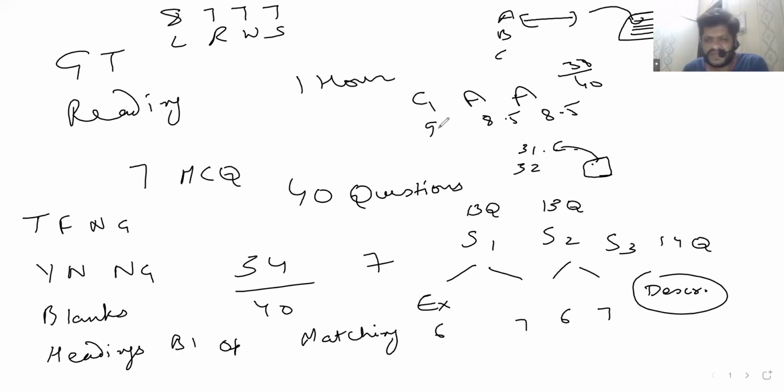Even then you will get a band 7 in GT. So that's a triumph in itself, that you are able to complete the whole test in 1 hour. I was taking it on screen also, so that was a bit of a strain, but that's okay. Now let's consider the first category, blanks.